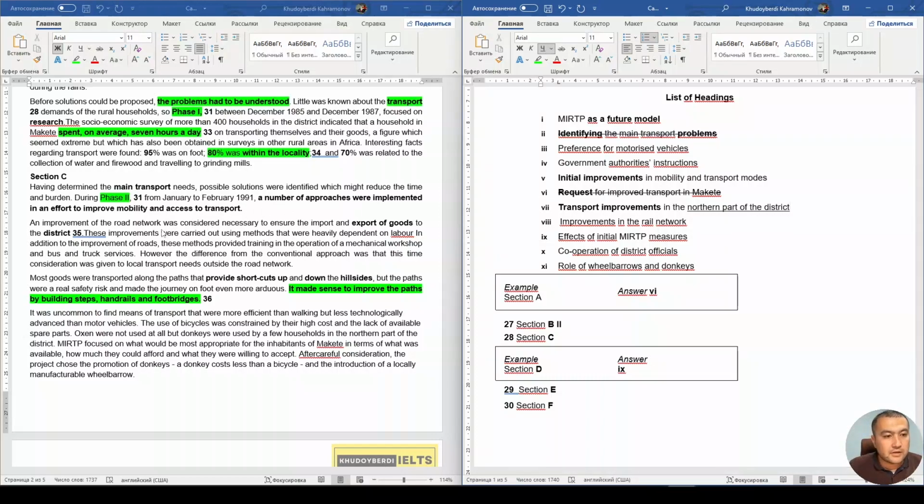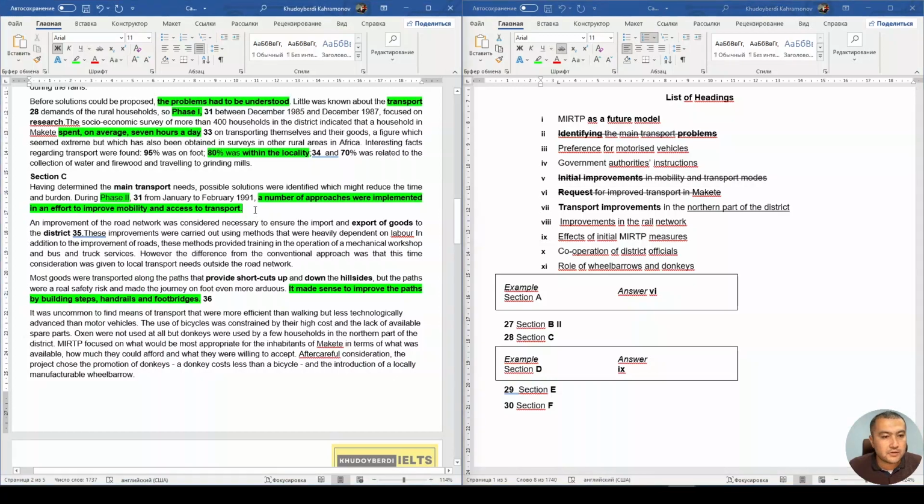So, that's why we have to be super careful in choosing the correct answer here. And as you see, we have information about a number of approaches implemented in an effort to improve mobility and access to transport. And this means initial improvements in mobility and transport modes, right?